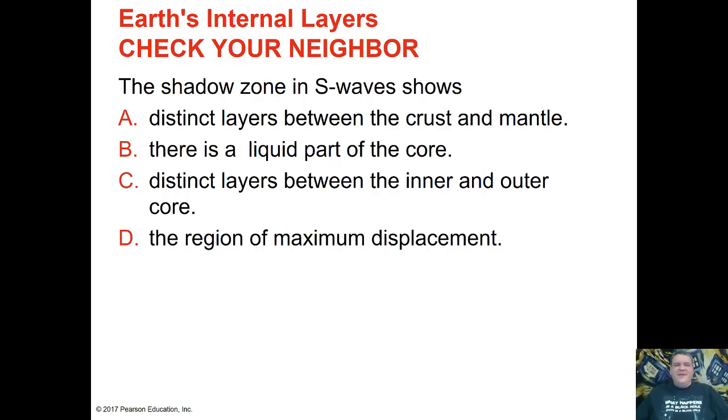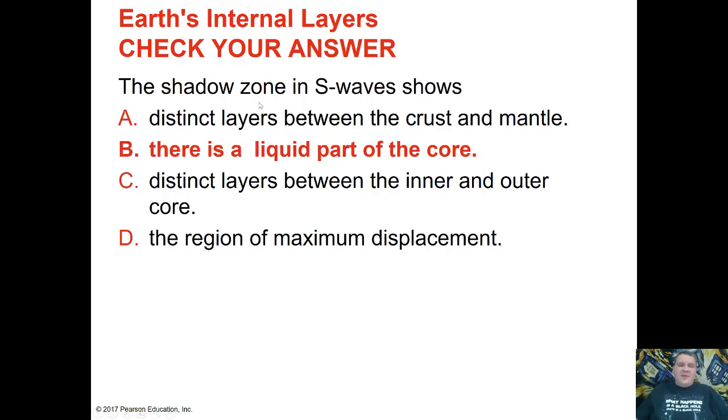All right, so the answer is B. Remember, S waves can only travel through solids. We get this huge section on the surface of the Earth where we do not experience S waves. That means the S waves are being blocked, and the only way to block an S wave is if there's a large liquid portion. So this indicates there is a liquid part of the core.